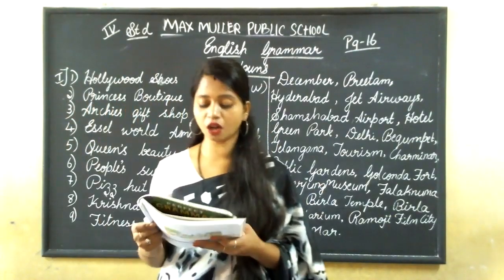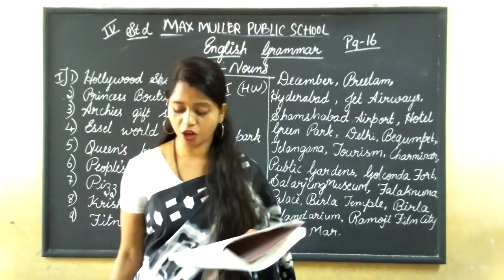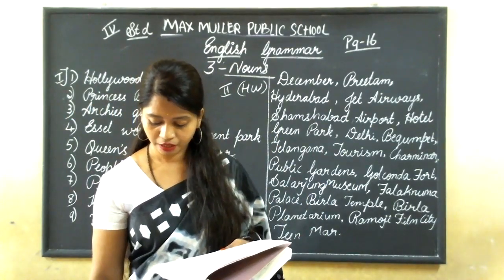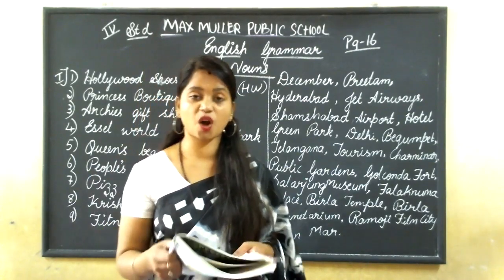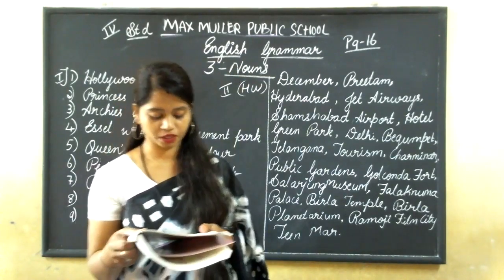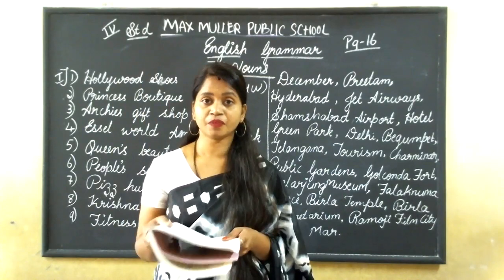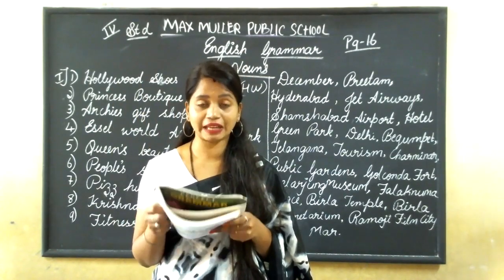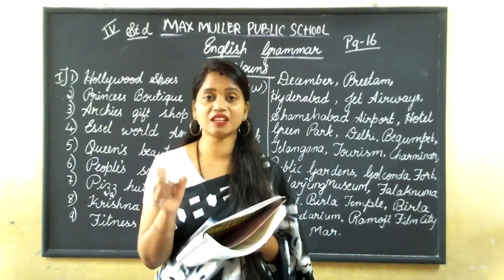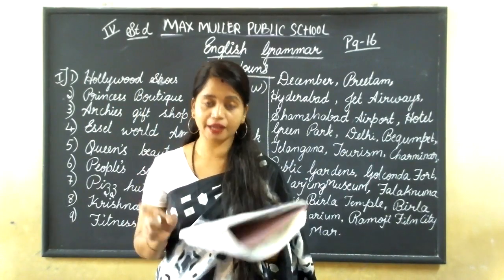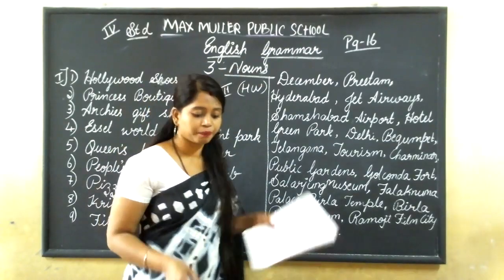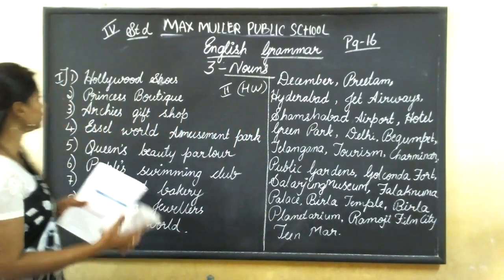Okay. Now, a common noun. What is a common noun? A common noun is a common name given to a person, animal, or thing. I told you country, city are common names. India is the name of a country. Only one country we can see in this world? No, there are so many countries. Country is a common name. City, state, festival, month, day, these are the common names. We'll write the common names here now. I'll rub this first one.